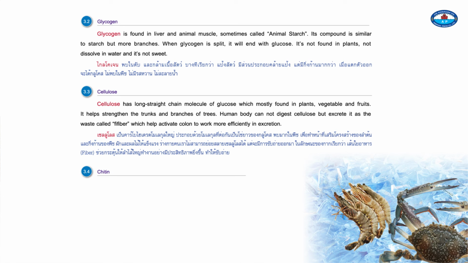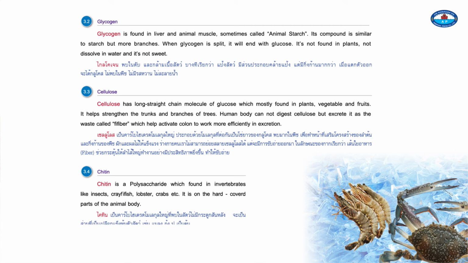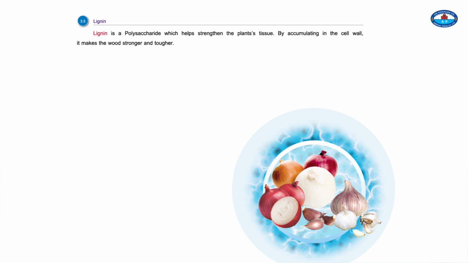3.4. Chitin. Chitin is a polysaccharide which is found in invertebrates like insects, crayfish, lobster, crabs, etc. It is on the hard, covered parts of the animal's body. 3.5. Lignin. Lignin is a polysaccharide which helps strengthen plants' tissue. By accumulating in the cell wall, it makes wood stronger and tougher.